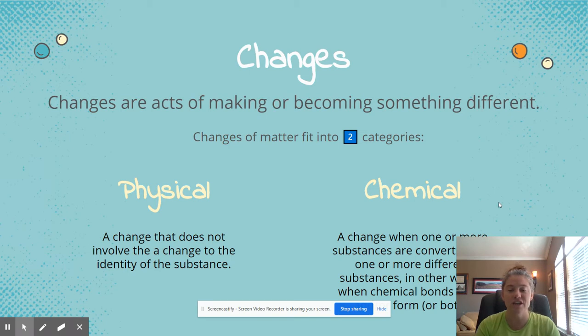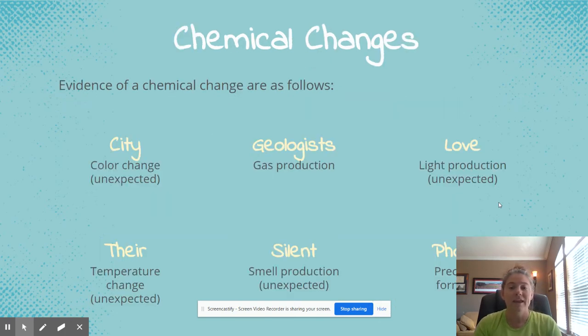Chemical changes are a change when one or more substances are converted into one or more different substances. In other words, when chemical bonds break or form or both. Chemical changes have specific evidence that lets you know that they're occurring. So, an unexpected color change. An example of this is in a precipitation reaction. I mix two aqueous solutions together and I get a bright yellow solid. That would be an unexpected color change.